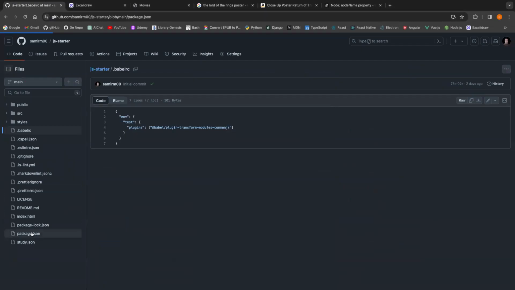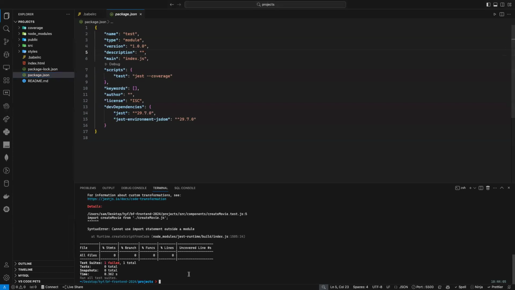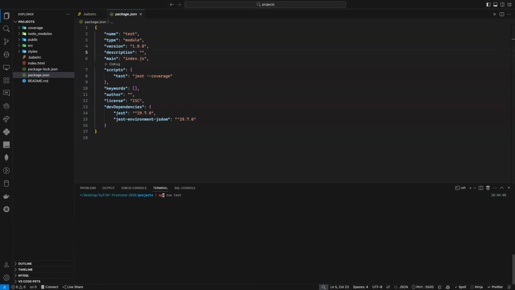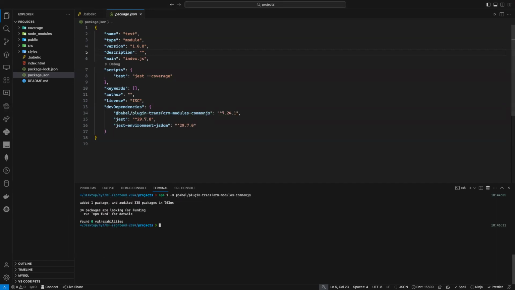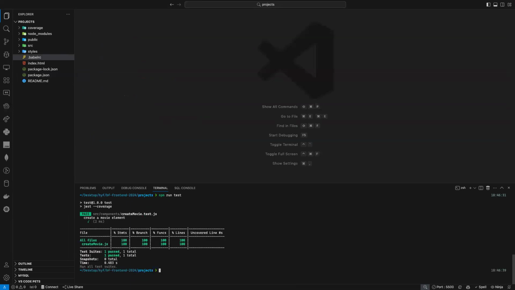So let me go to package.json. And what was it? Yeah, here's this one. I need to install it as a dev dependency, of course. So let me go here, and I should run npm i -D and at Babel. Now it should be fine, hopefully. Let's try to do that. Click, click, and voila.